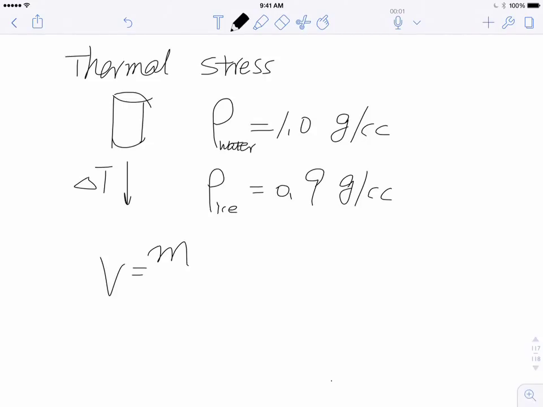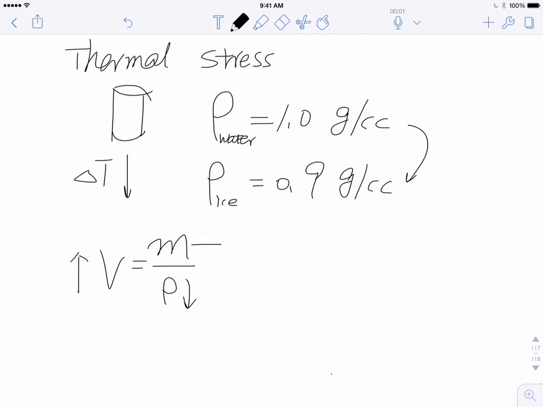In other words, volume equals mass divided by density. So if the density decreases from water to ice, and the mass stays the same, then your volume has to increase. When the volume increases, the internal force or internal stress gets high, so therefore it pops. That's how it's determined.